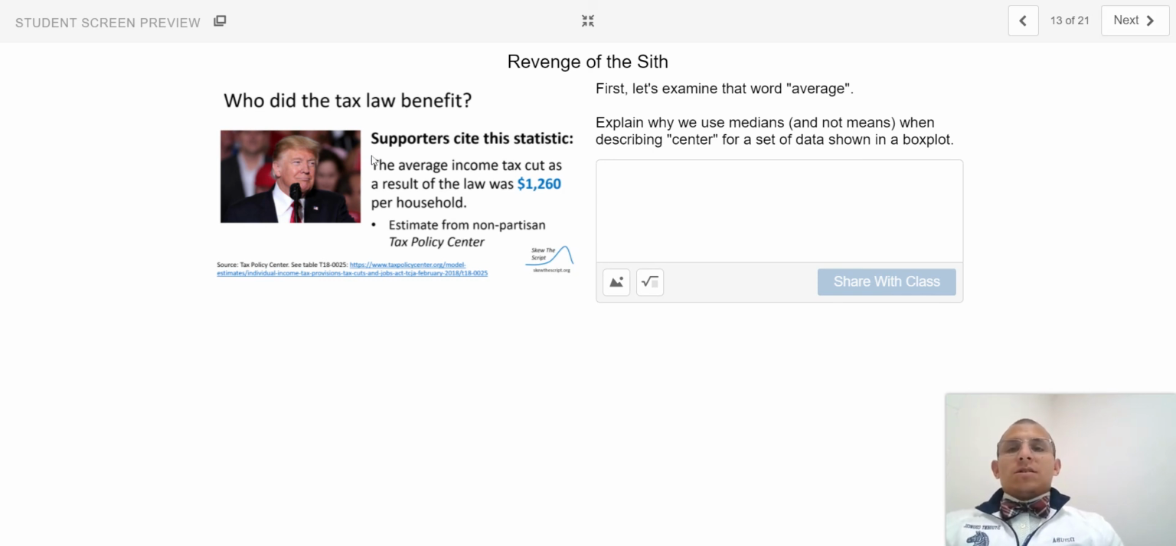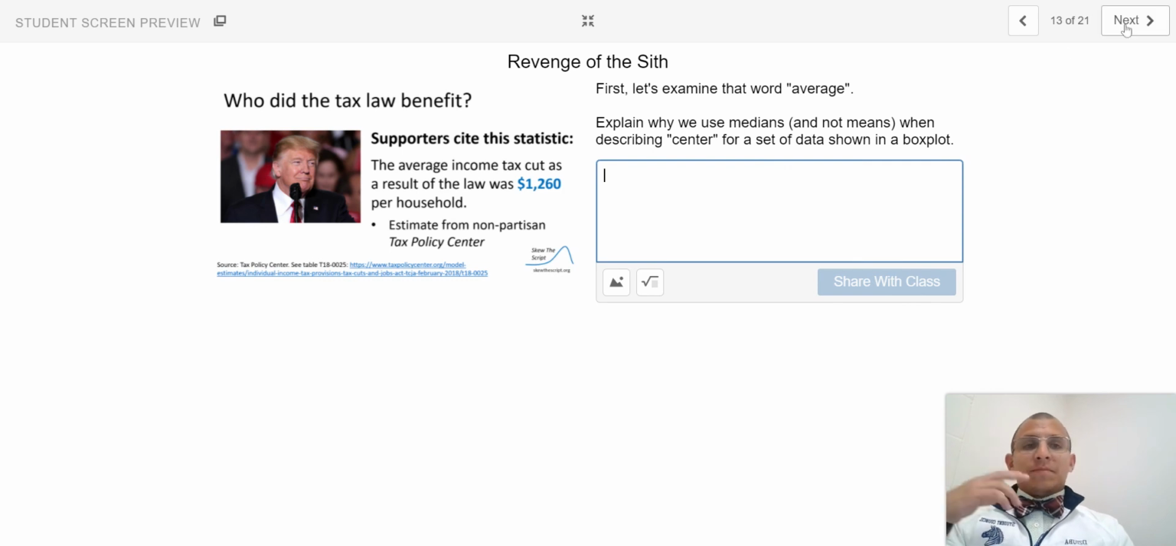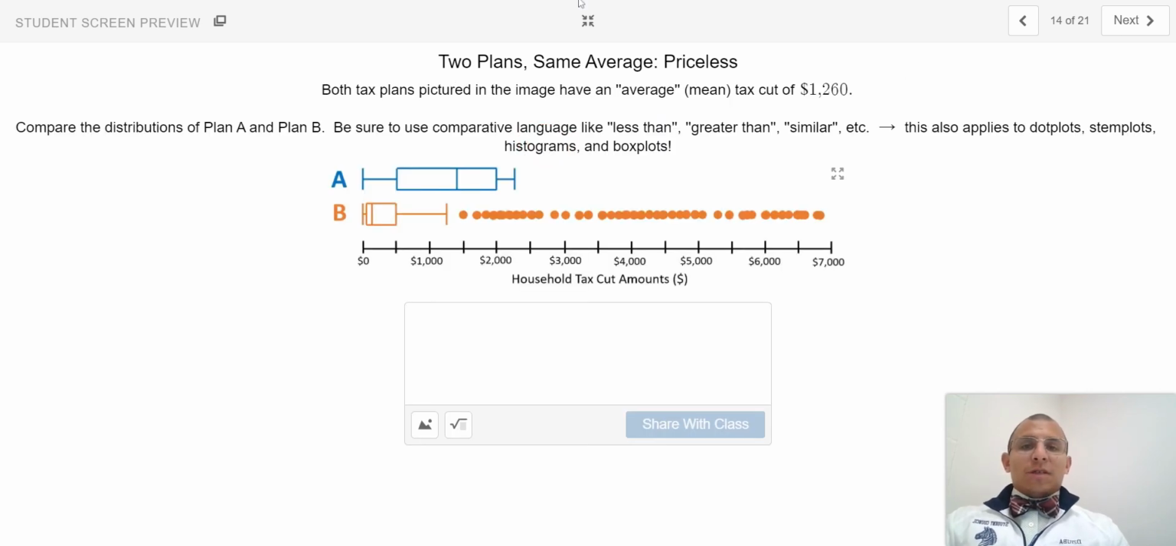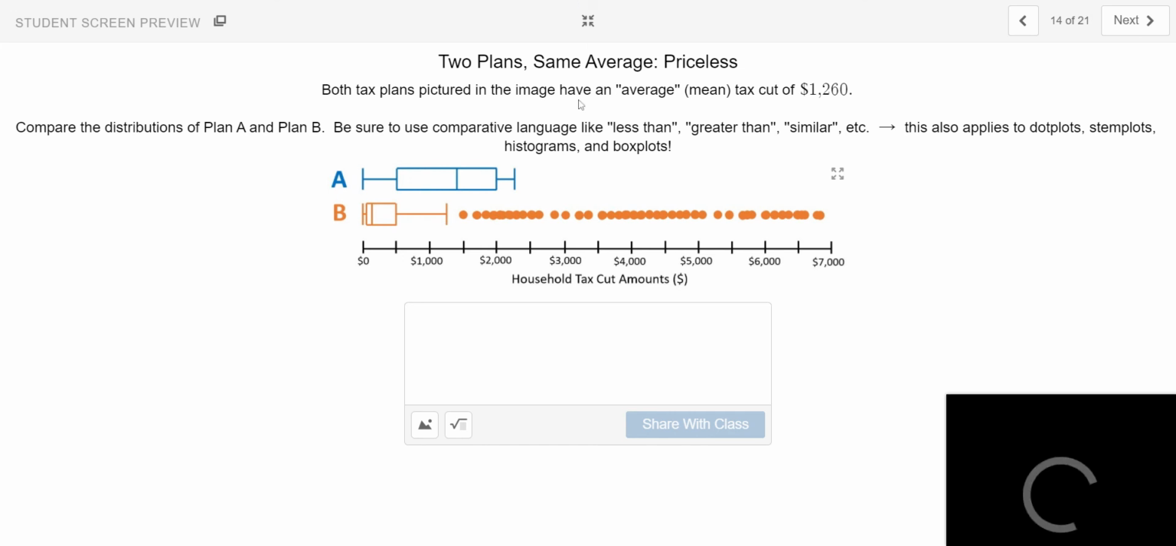So once again, supporters of Donald Trump's tax reform bill cited that the average income tax cut as a result of the law was $1,260 per household. Let's dissect this word average. I would like for you with your classmates to explain why we use medians and not means when describing center for a set of data shown in a box plot. After doing that, we need to also consider what kinds of tax plans could lead to an average tax cut of $1,260. Do you remember the phrase, no taxation without representation? If you don't, man, them history classes just be hitting different.